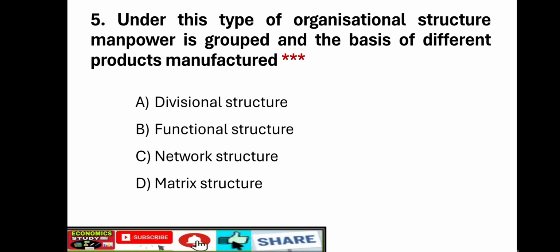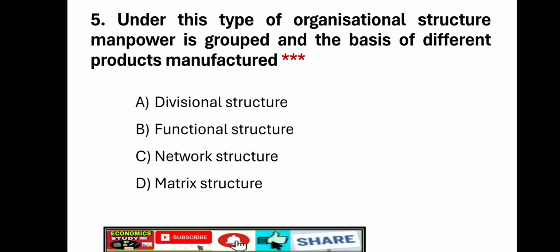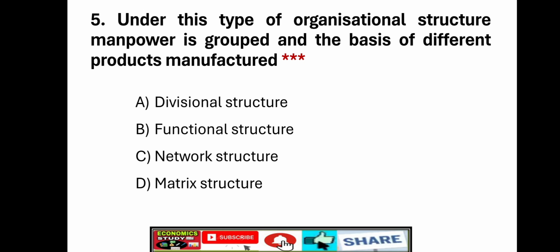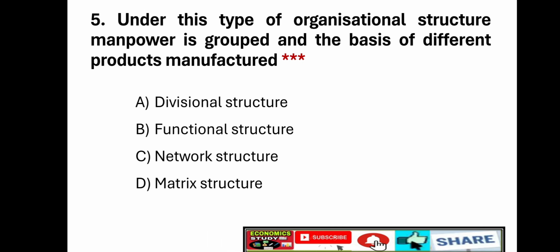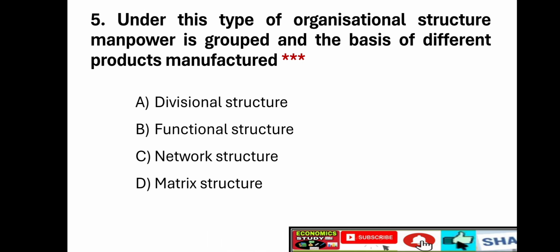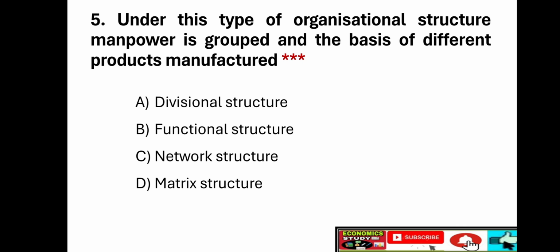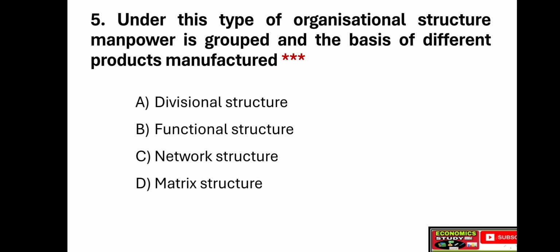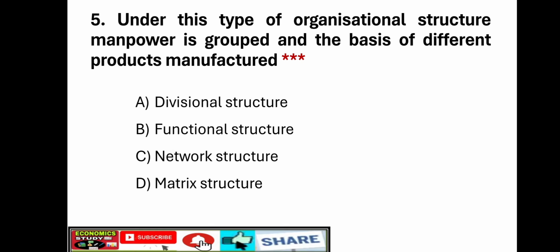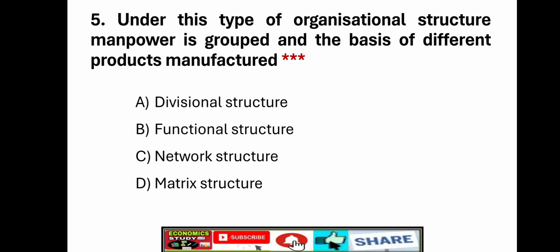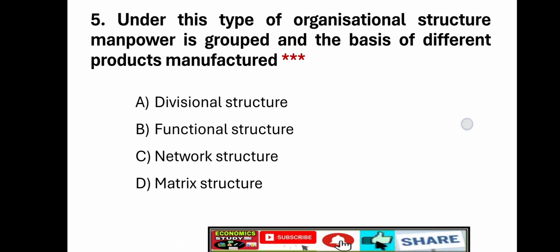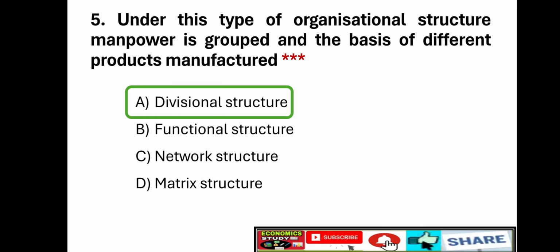Fifth question, this is also hot question. As I said earlier, these questions are marked in a red color. You need to give more concentration because these questions are new questions. Fifth question, under this type of organizational structure, manpower is grouped on the basis of different products manufactured. Option A, divisional structure. Option B, functional structure. Option C, network structure. Option D, matrix structure. Right answer is option A, divisional structure.